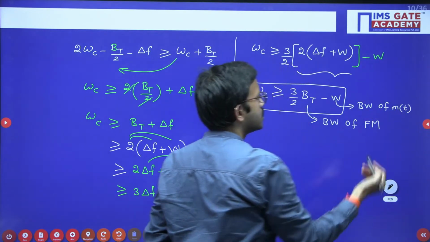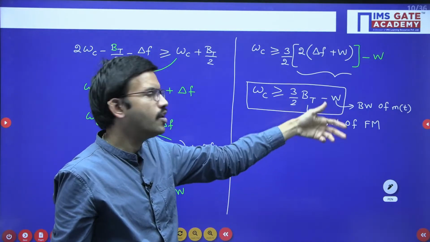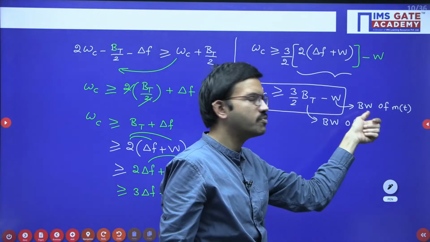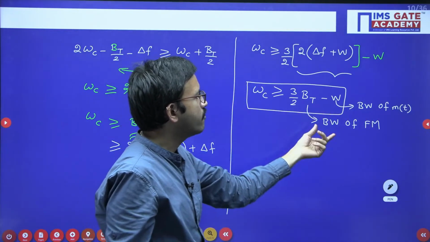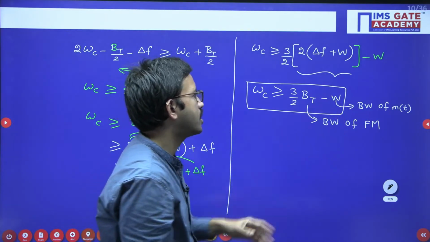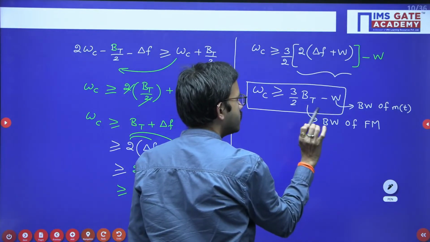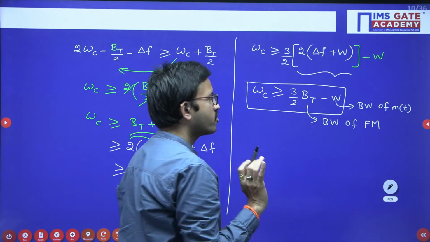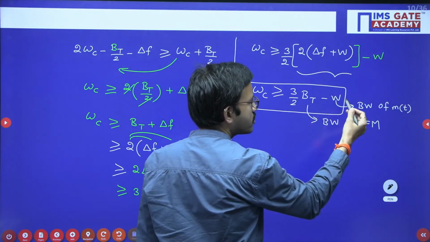In general, the bandwidth of the FM signal will be very large when compared to the bandwidth of the message signal. In general, message signal bandwidth will be on the order of kilohertz, whereas the bandwidth of the FM signal will be very high when compared to that kilohertz order, right? So by considering that, for making an approximation only, you can neglect the bandwidth of the message signal.